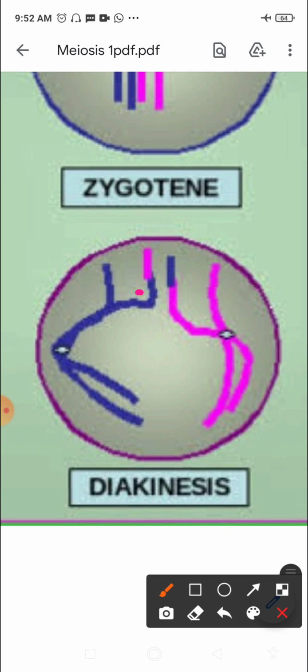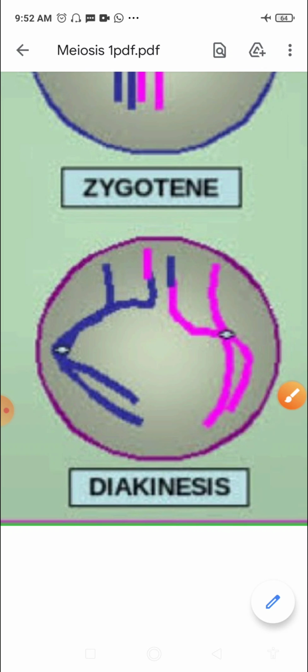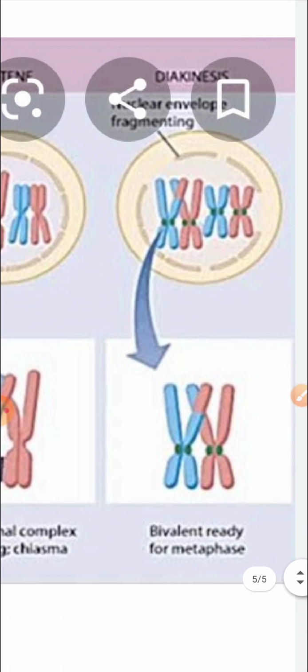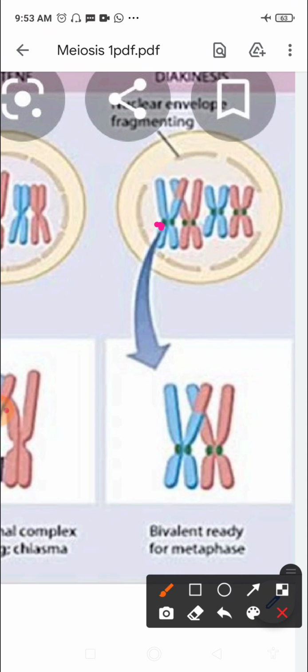The end of diakinesis in prophase 1 is marked by the complete disappearance of the nuclear membrane, and it also leads to the formation of the spindle fibers. So this is the final stage. We will view it in the other diagram also. This is marked by terminalization of the chiasmata. You can see the chiasmata moving towards the end, to the terminal position, and then it will disappear.